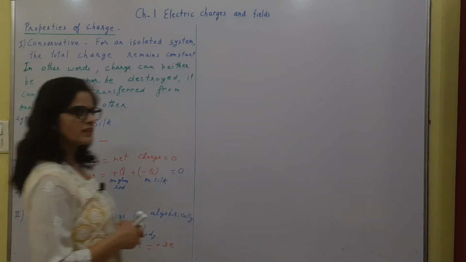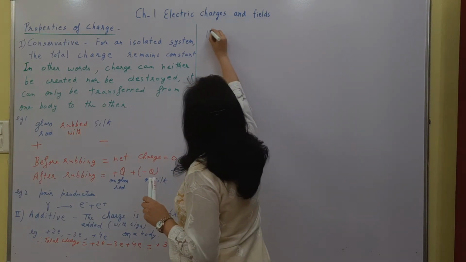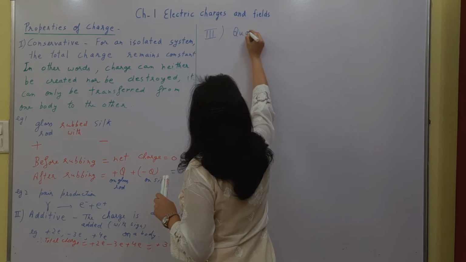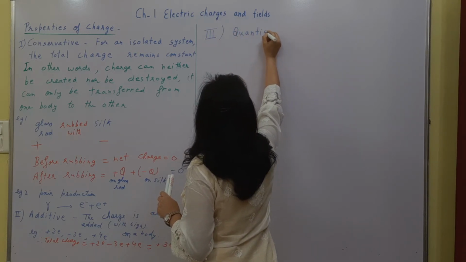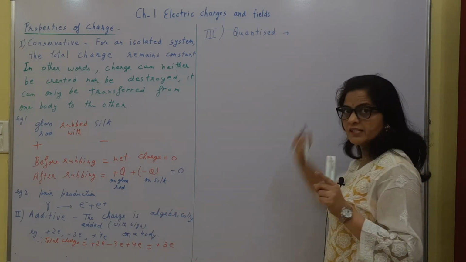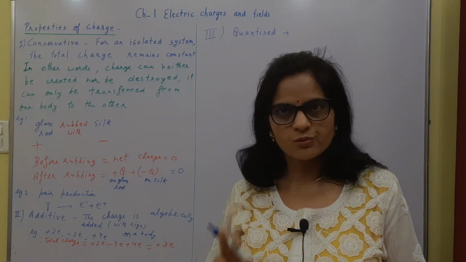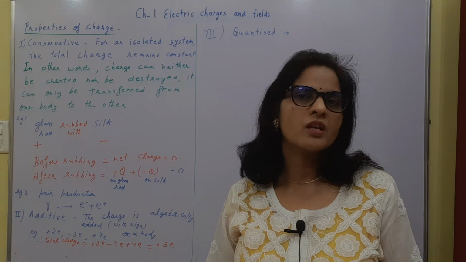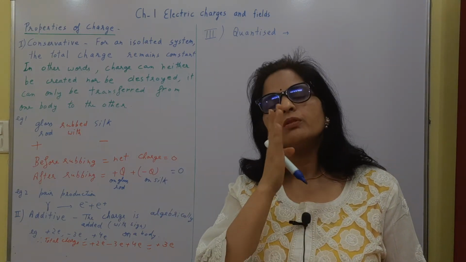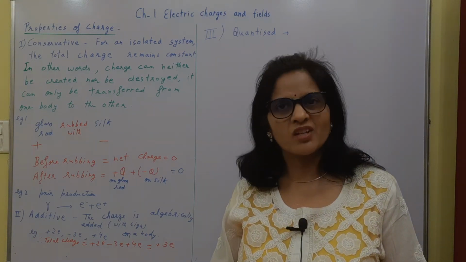The third property is that charge is quantized. So what does that mean? Whenever there is a charge produced on a body, it is due to the transference of electrons. The whole electron will be transferred from one body to the other body. So the total charge on a body will be an integral multiple of electronic charge, right?